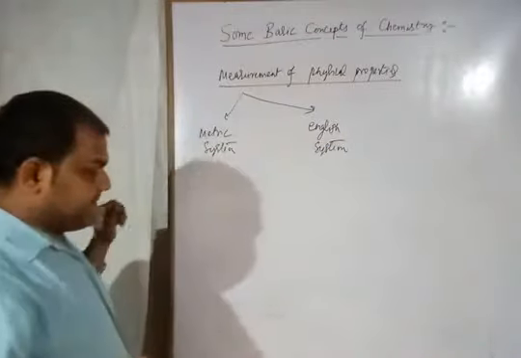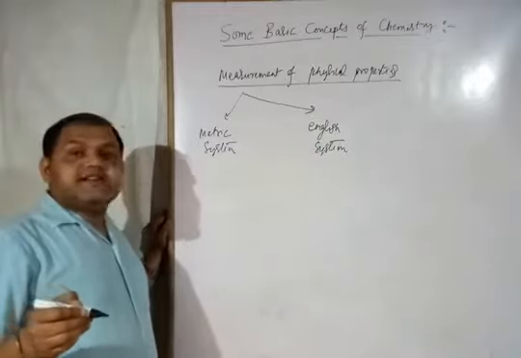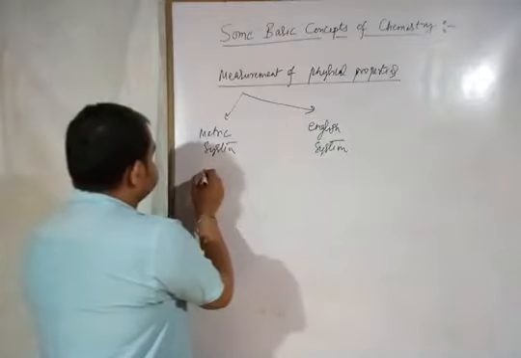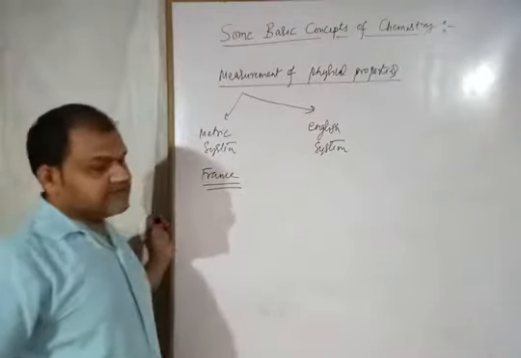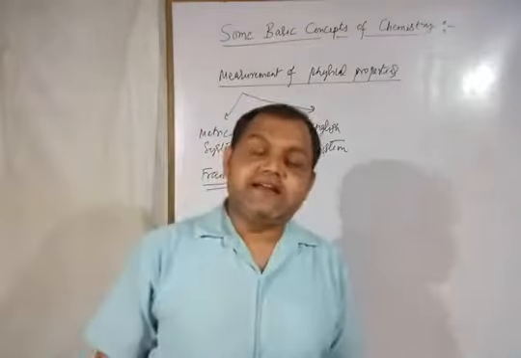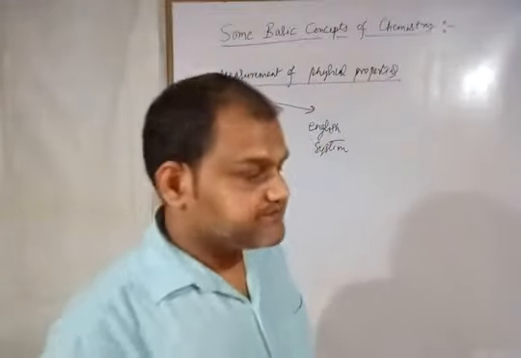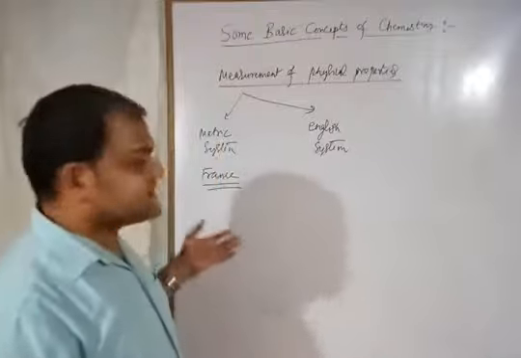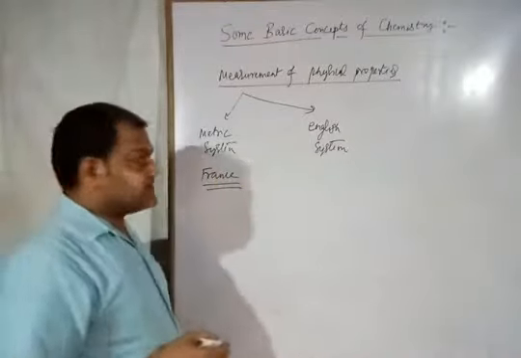The metric system was developed in France. These were the earlier systems, but nowadays we are using one universal system, that is known as the international system of units.